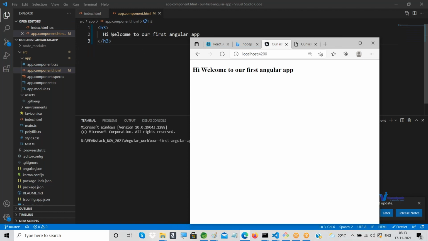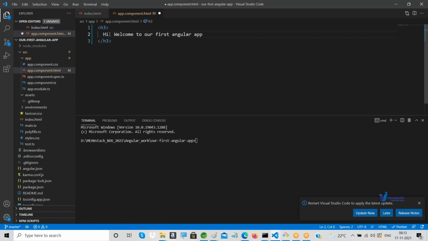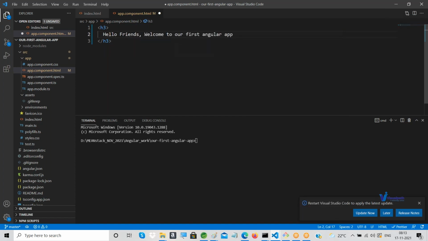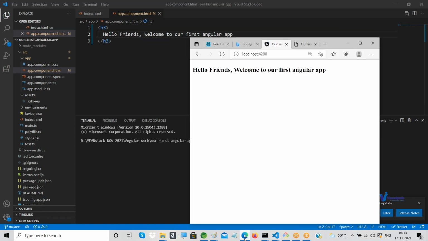So for example, see what I am writing here. Hello friends, and welcome. Just save this and open your browser. That's it, it will be automatically reloaded. You understood? So this is your Angular application.